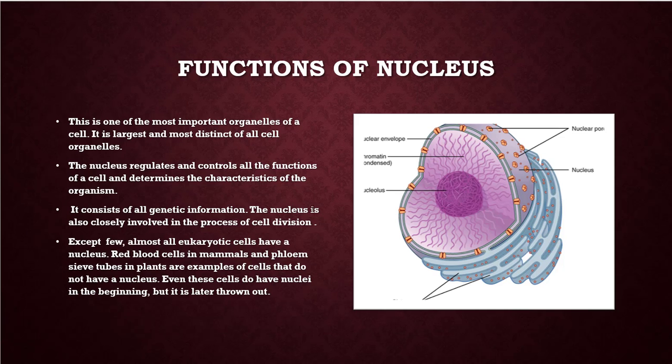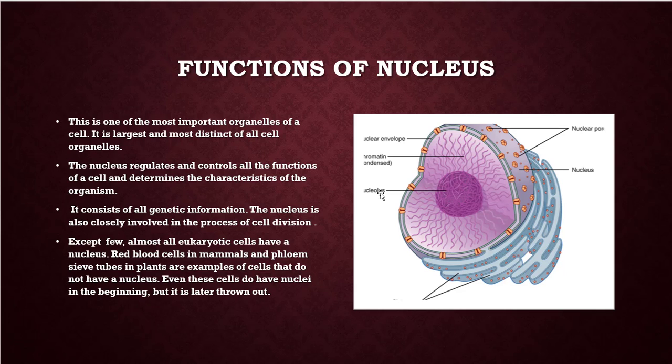Okay, children. And what are the functions of this nucleus? What is the use of this nucleus? This is one of the most important organelles, as we have seen earlier. It is the largest and most distinct part of all cell organelles. Almost all cells, especially in plants and animals, contain this nucleus, except a few cells. The nucleus regulates and controls all the functions of the cell and determines the characteristics of the organism. Because of the nucleus, we have particular characteristics of our own, like our skin, like our voice.